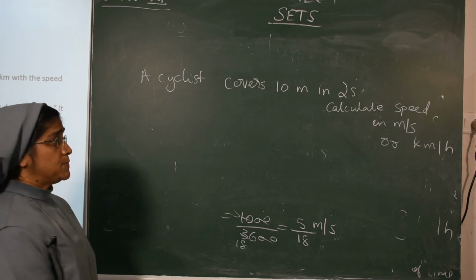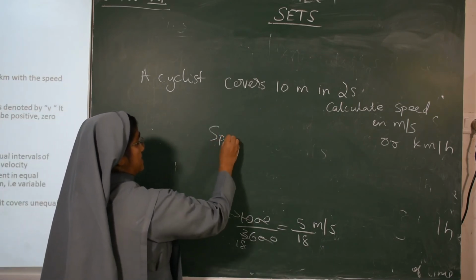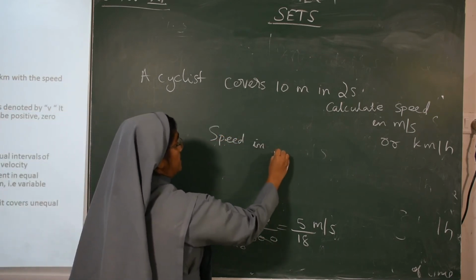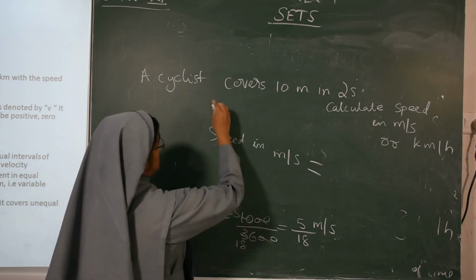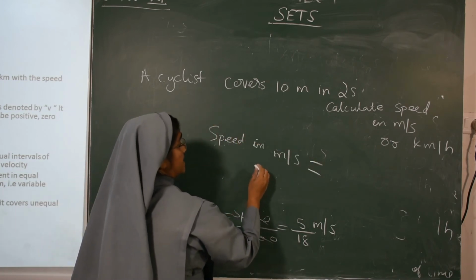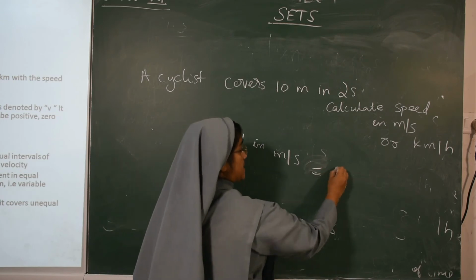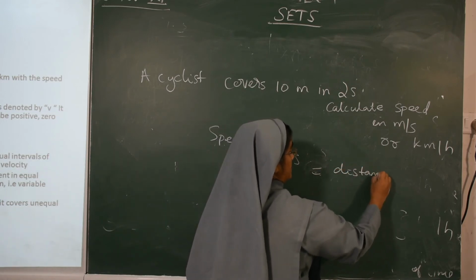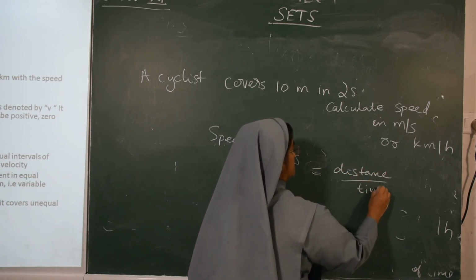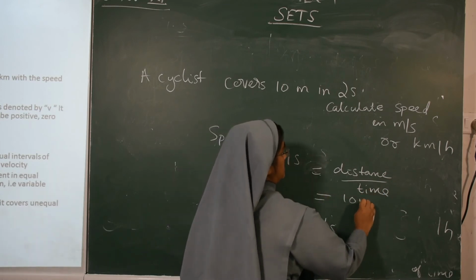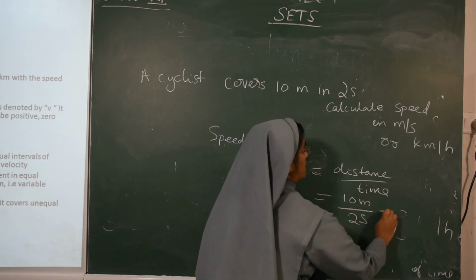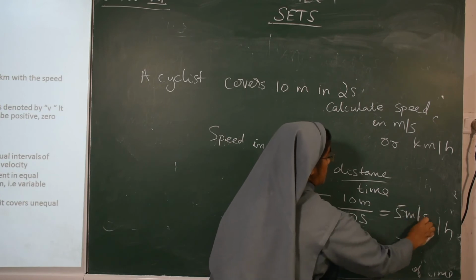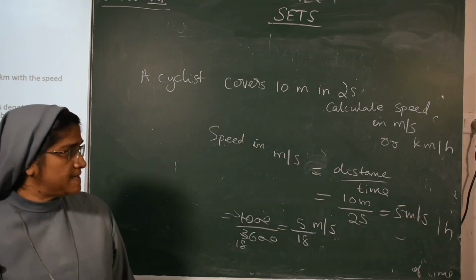See, the speed in meter per second. You know that the distance is already given. The speed is equal to distance upon time. Distance how much? 10 meter. Time 2 seconds. So 5 meter per second. We got the answer, 5 meter per second.